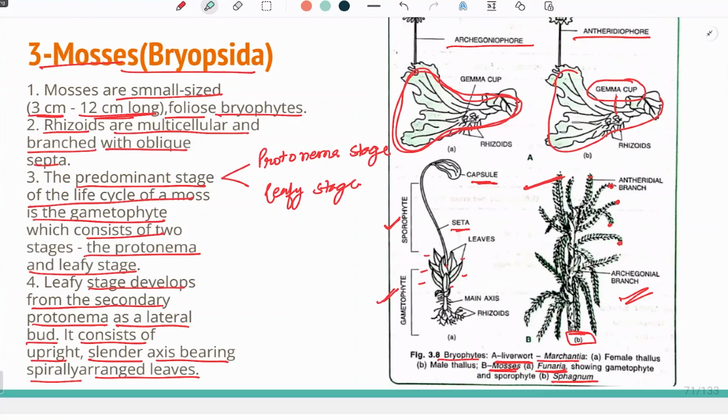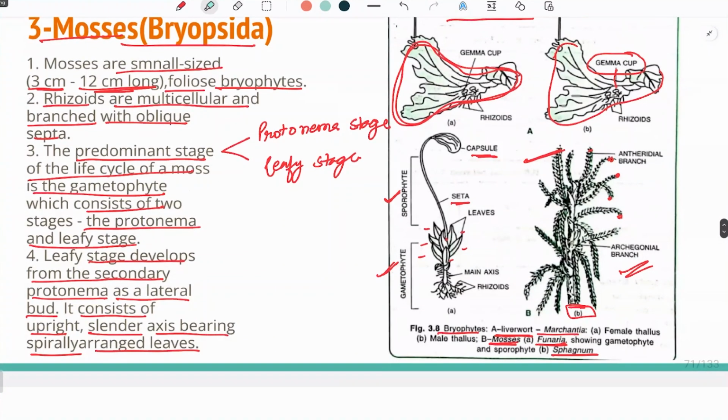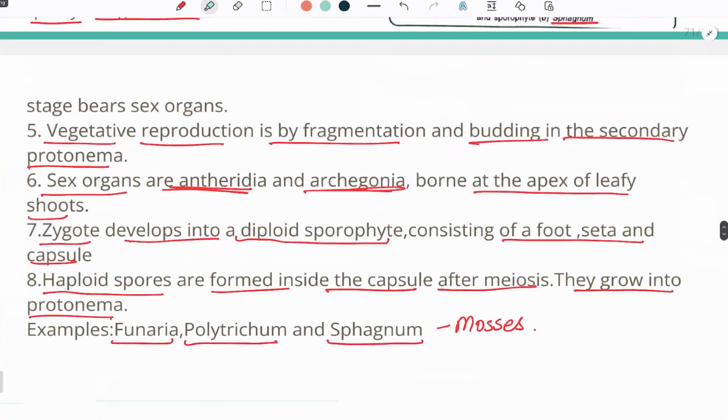The predominant stage, which is the gametophytic stage, has two stages in it. It can be a protonema stage and it can be a leafy stage. The leafy stage develops from the secondary protonema. There is a primary protonema and then a secondary protonema, from which the leafy stage is produced. And the leaves are spirally arranged, and on the branches on which leaves are borne, at the end of it the sex organs are present, which are antheridia and archegonia at the apex of the leafy shoots.